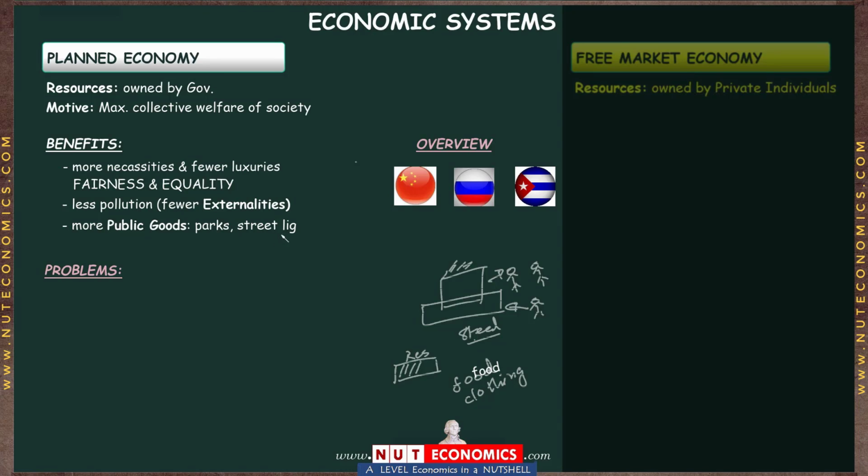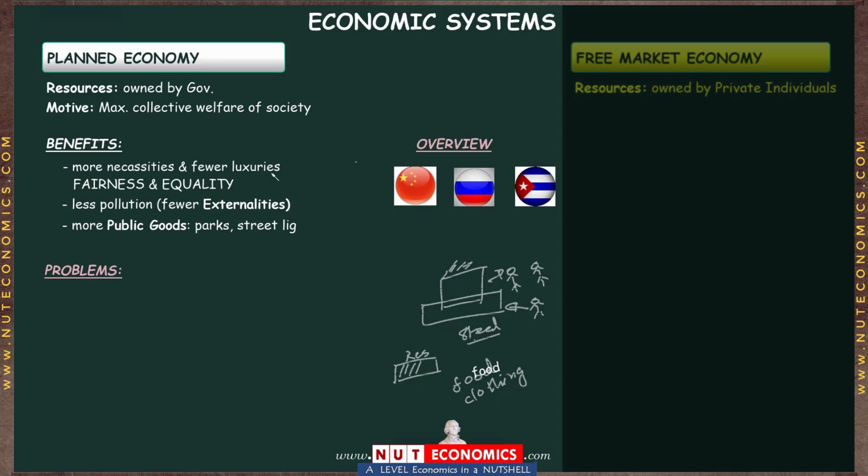Now, as examples, remember, public goods, we are talking about things like public parks and street lights and so on and so forth. Again, we will look at the details of what these are at the very end of this course. But that pretty much is all that is good about this planned economic system. There are other things that we can add, but this is enough over here. But remember that the system only looks good on paper.